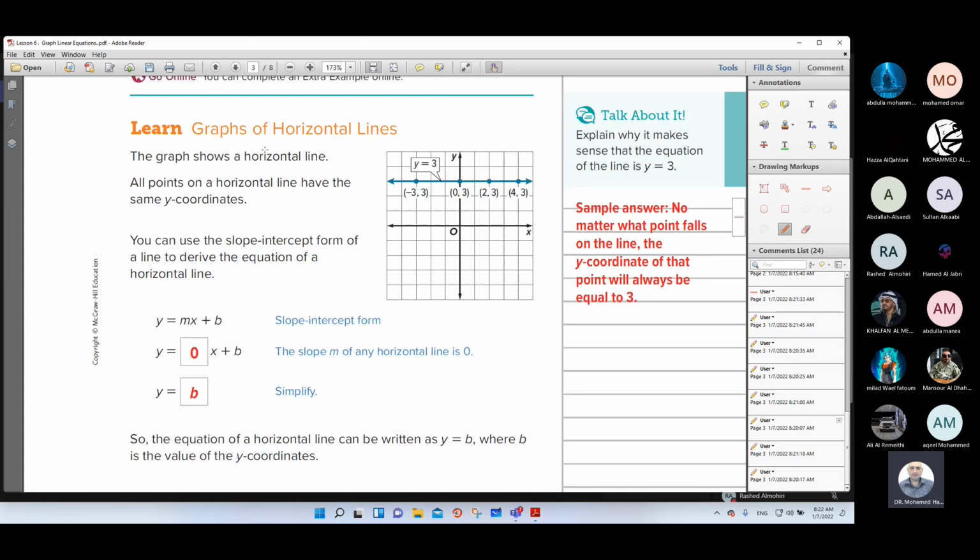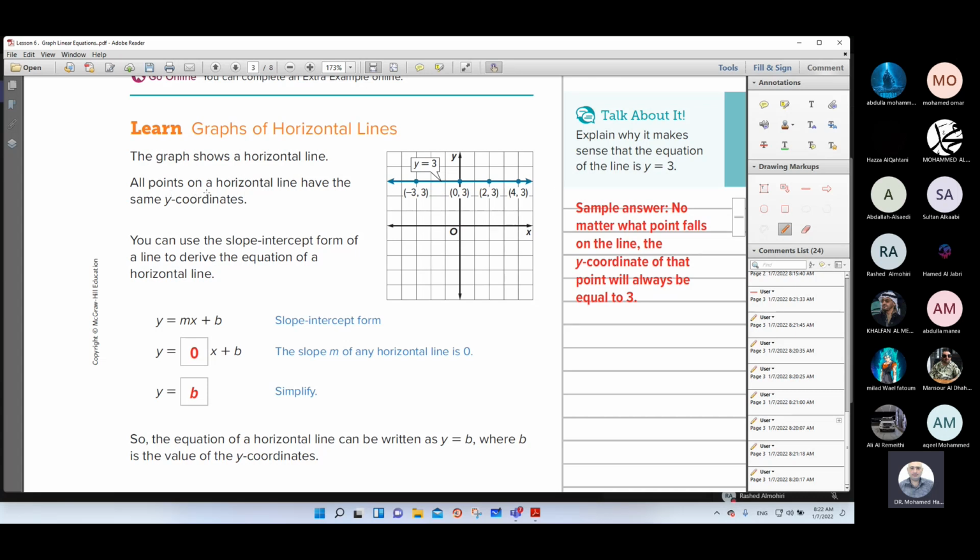Now, graphs of horizontal lines. The graph shows a horizontal line. This is a horizontal line, the line which is parallel with the x-axis. This is the horizontal line.